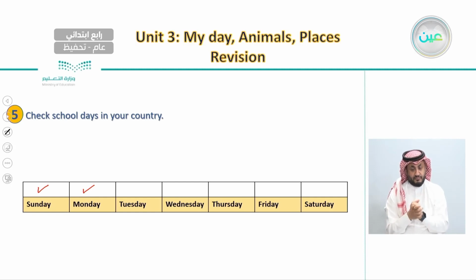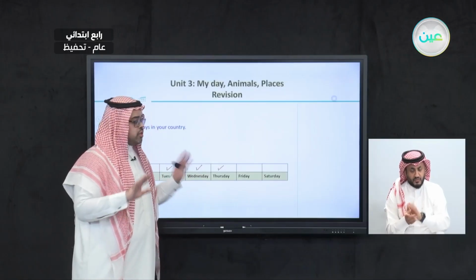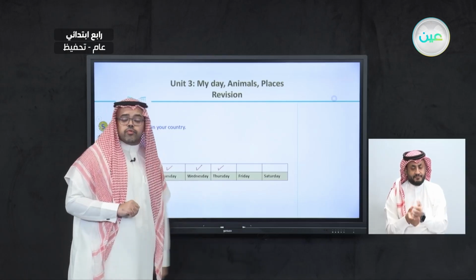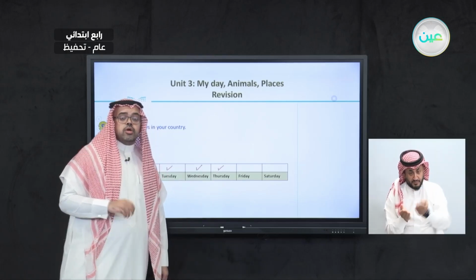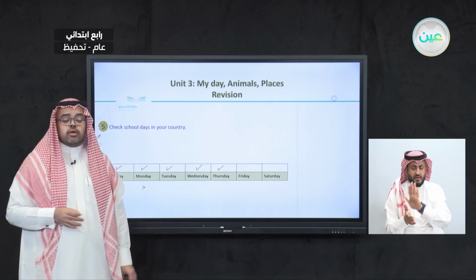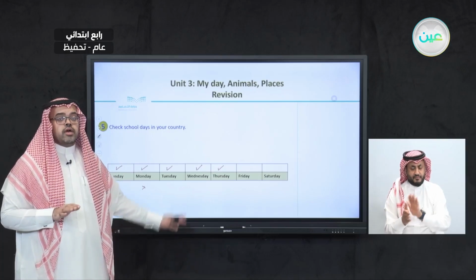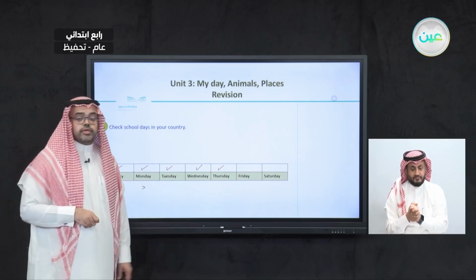How about Tuesday? Do we go to school on Tuesday? So here we also put a check mark. And how about Wednesday? Do we go to school on Wednesday? Here we put a check mark. And also on Thursday we go to school. And how about Friday? Do we go to school on Friday? The answer is no, so here we don't write anything. Let's move straight to Saturday. Do we go to school on Saturday? The answer is no, so here we leave it as it is and we don't put a check mark.